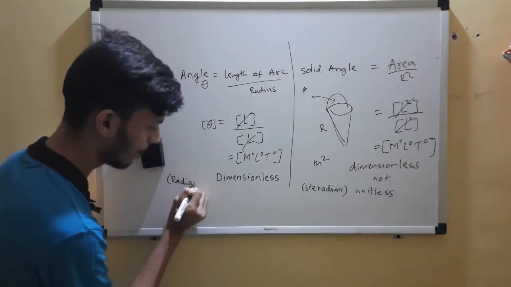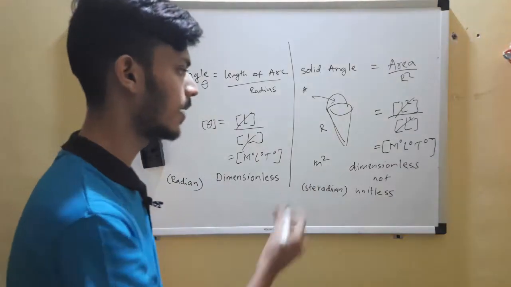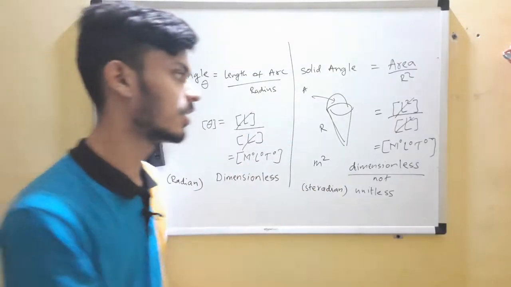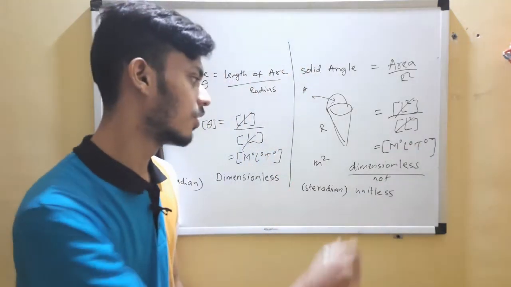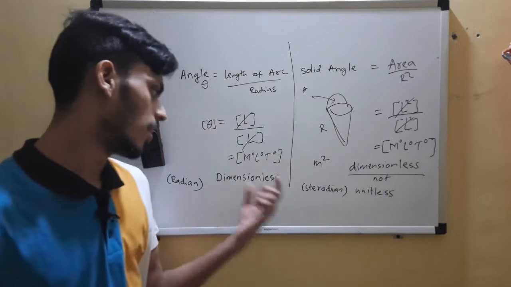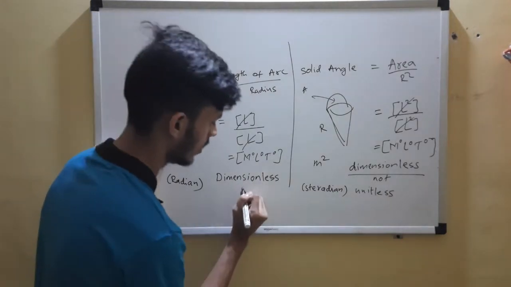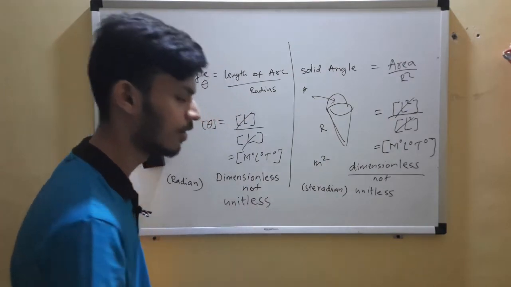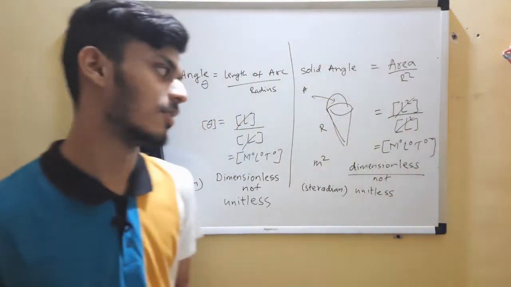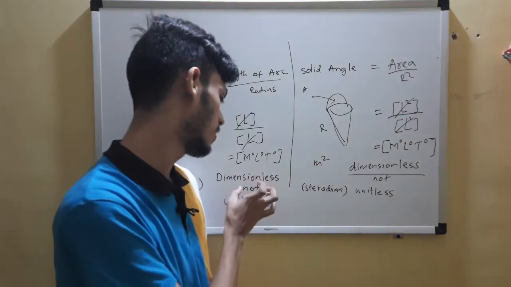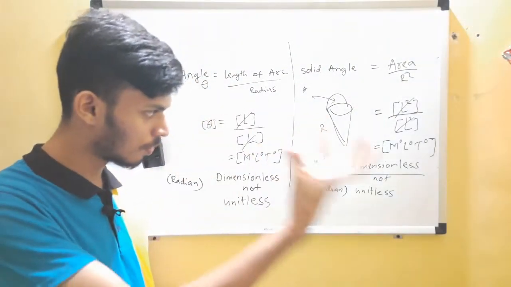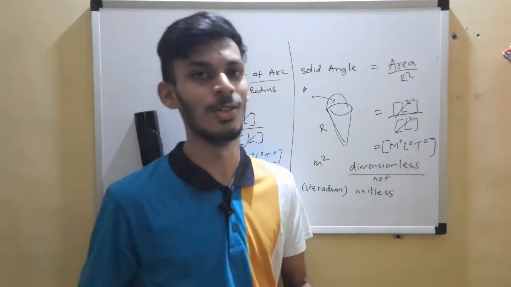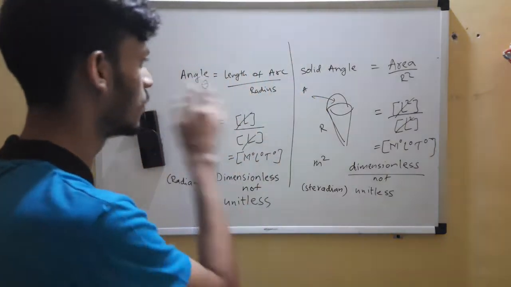Both of them are dimensionless, with 0 0 0 in powers, but they are not unitless. And guess what? These are the only two quantities which are dimensionless but not unitless. I'll give you more examples of dimensionless quantities that end up being unitless. I'll give you those examples now.